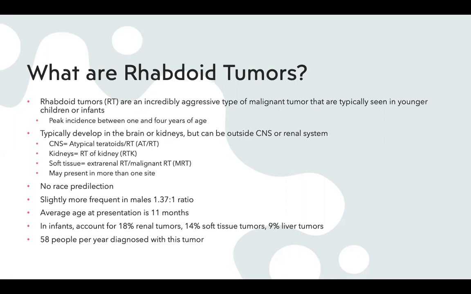There's no race predilection for this. And these are slightly more frequent in males with a 1.37 to 1 ratio. In infants, these account for 18% of renal tumors, 14% of soft tissue tumors, and 9% of liver tumors. And like I said, this is incredibly rare, so only about 58 people per year are diagnosed with this tumor.